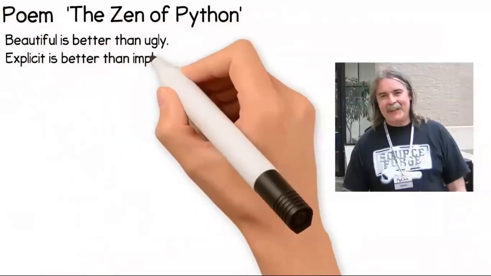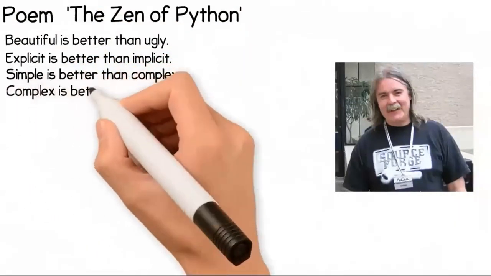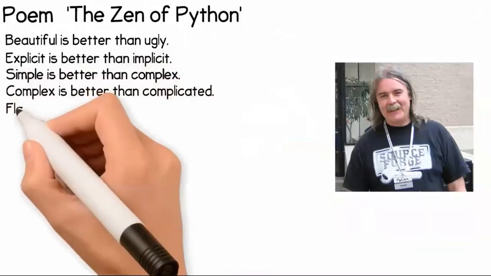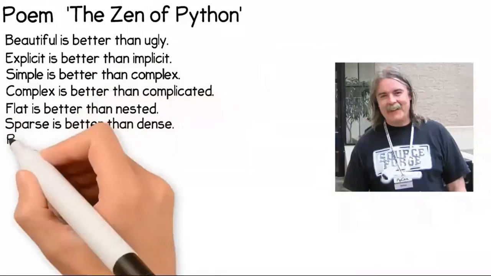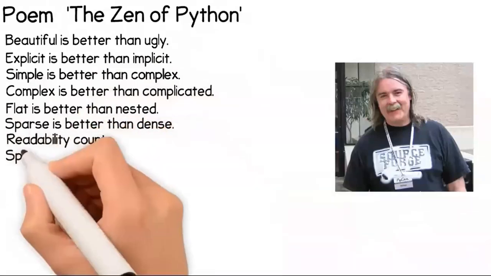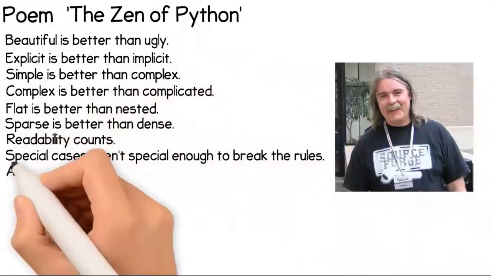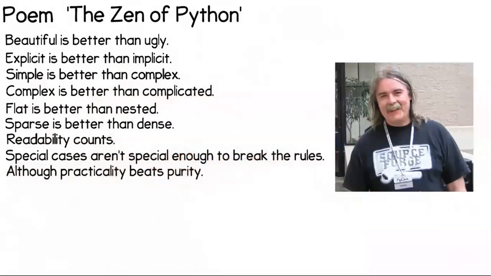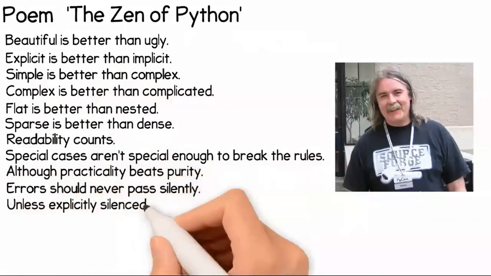Explicit is better than implicit. Simple is better than complex. Complex is better than complicated. Flat is better than nested. Sparse is better than dense. Readability counts. Special cases aren't special enough to break the rules. Although practicality beats purity, errors should never pass silently, unless explicitly silenced.